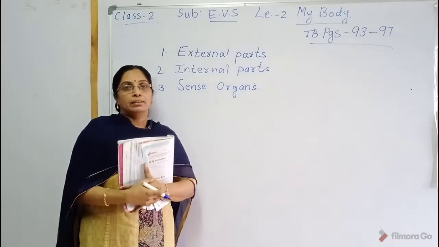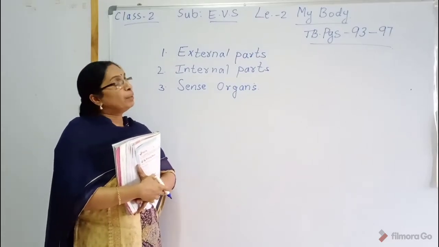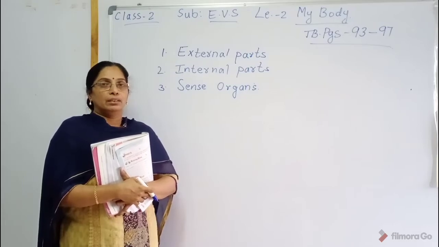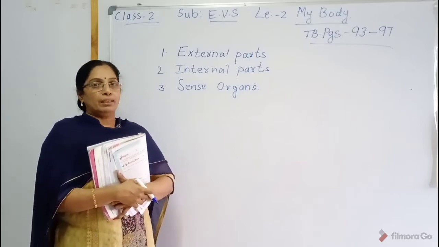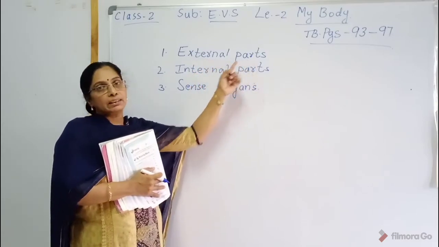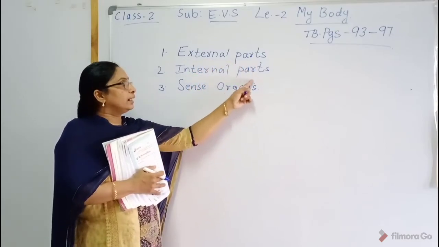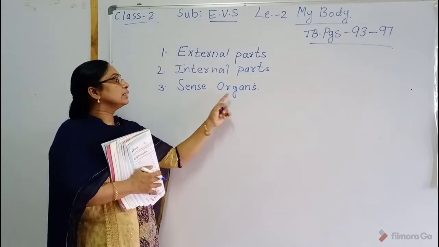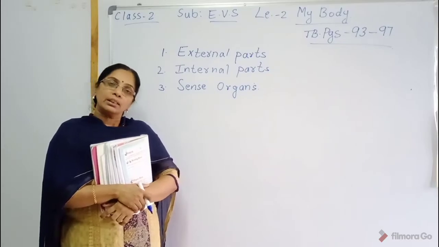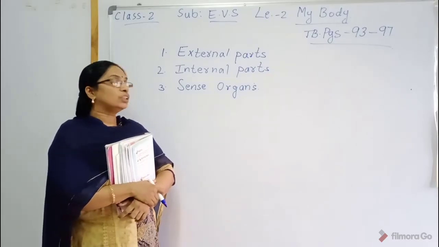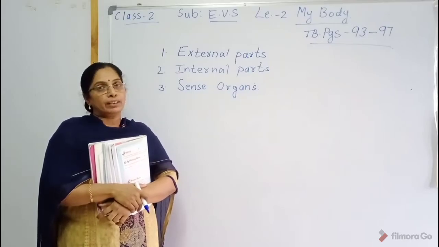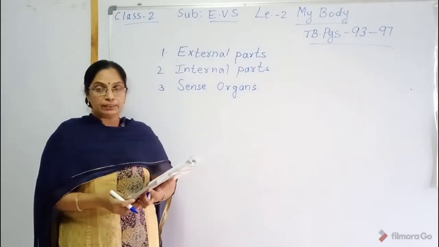Our body consists of many parts. That is a machine type, isn't it? Our body has many parts. First one is external parts, second one is internal parts, and third one is sense organs. Today we will discuss external parts. See the textbook, page number 93.